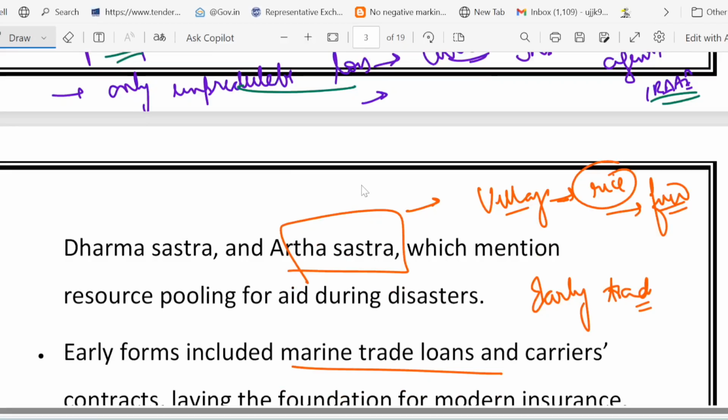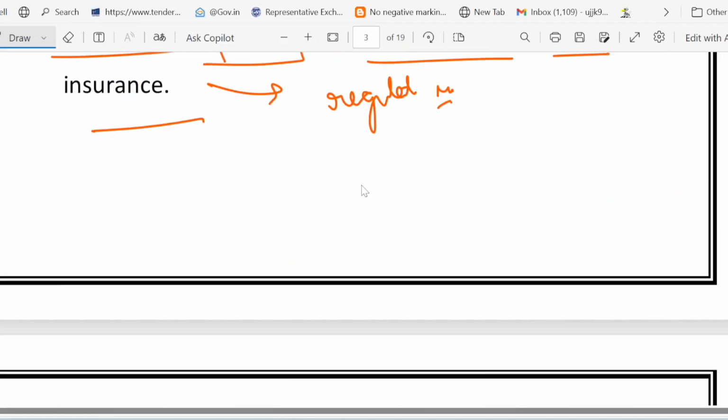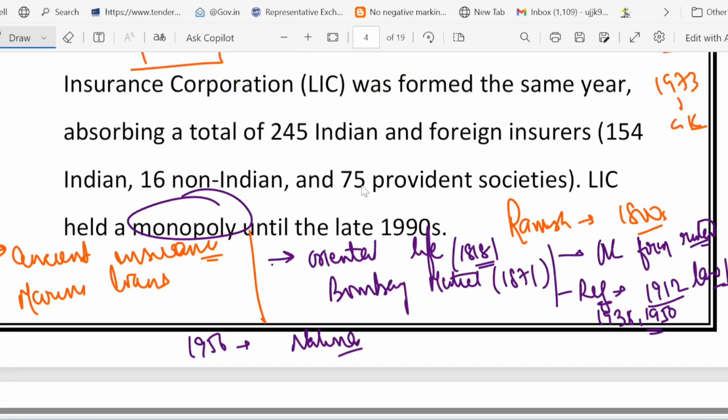I told you earlier. Now in the next slide, we talked about ancient insurance in marine loans, right? Oriental Life was the first insurance in India, 1818. Bombay Mutual Fund, second one, 1871, right? Then we talked about registration of insurance in 1912, 1938, and 1950. We will talk in detail about it.